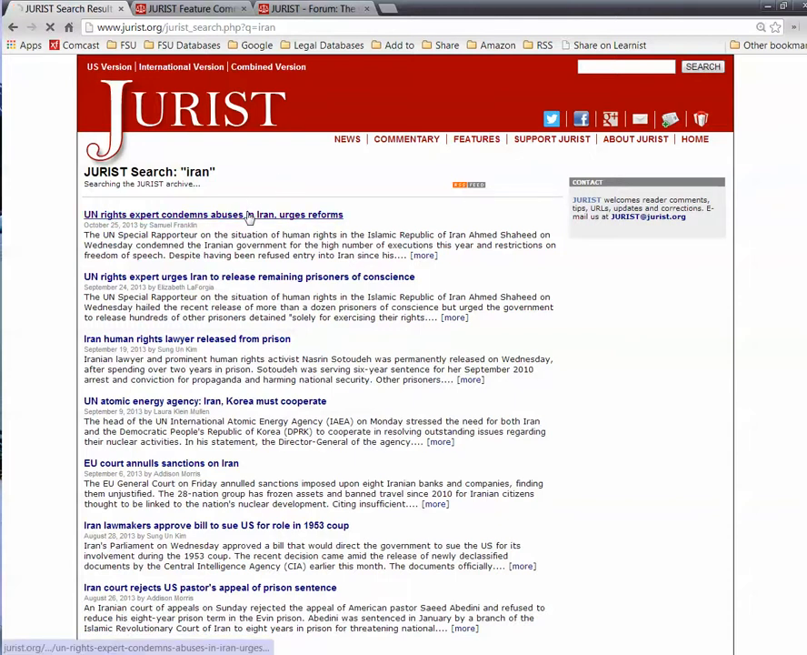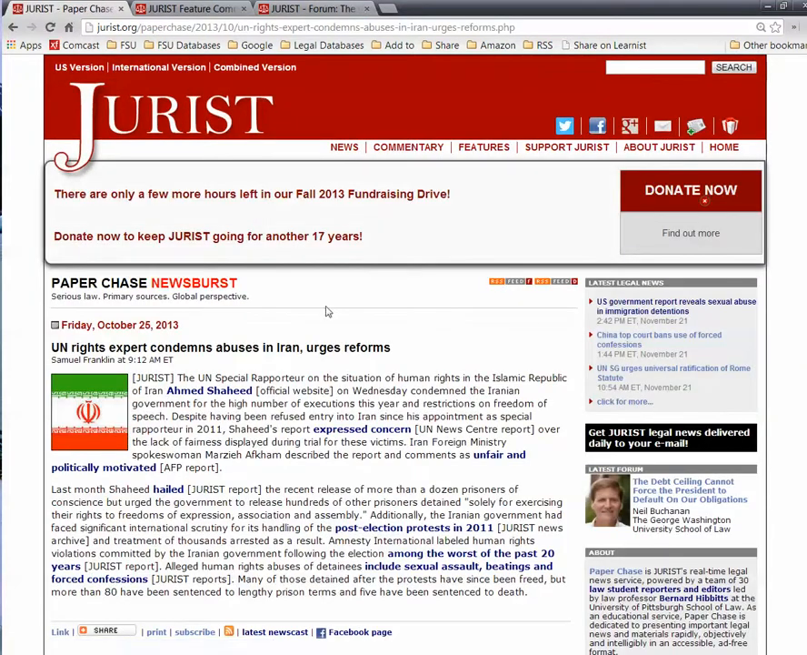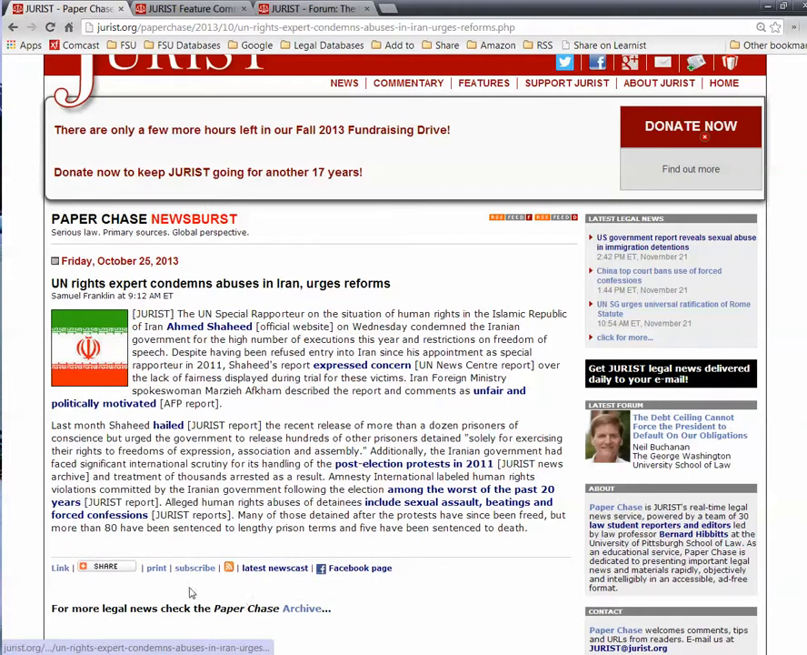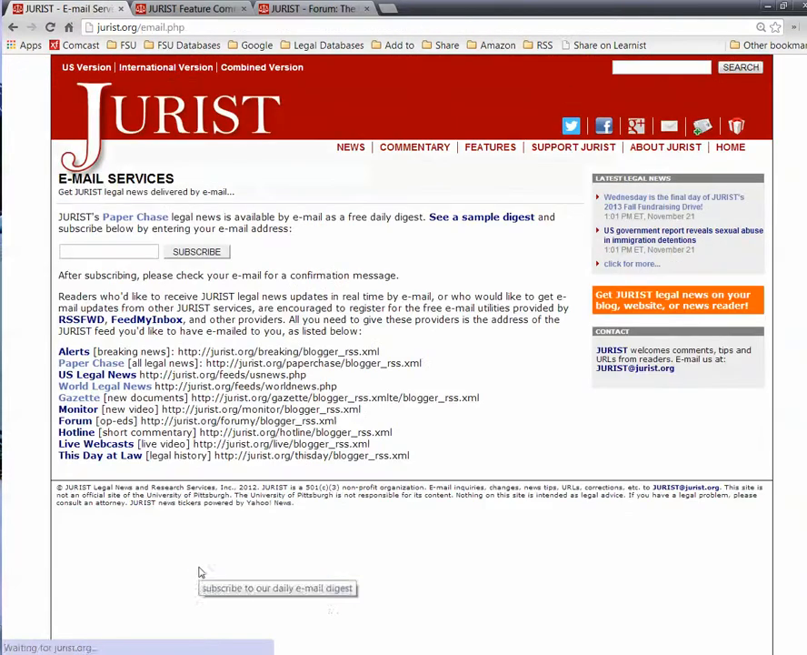And let me just go into one of these in particular. At the bottom of any one of the news items, at the very bottom of the page, you can either print the news article out or you can subscribe. Again, here is an icon to keep up with the RSS feeds. And if you click on the subscribe, it gives you a list of email services that Jurist has available, and they're all for free. And you can go into each one of these.